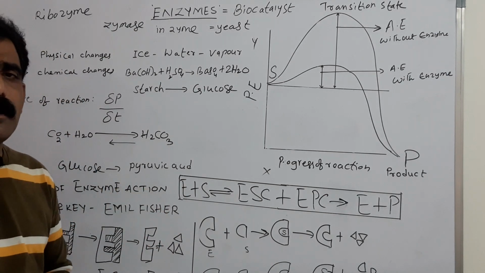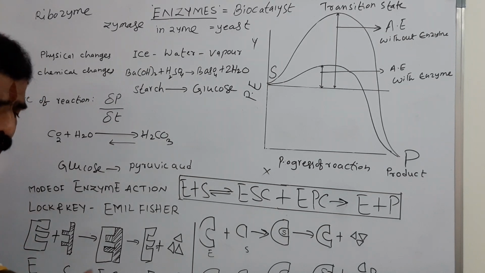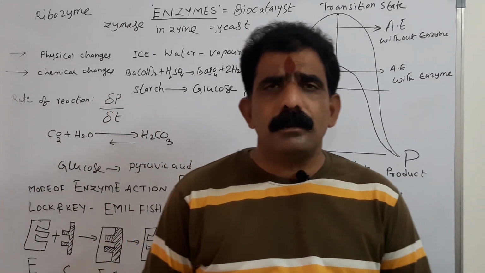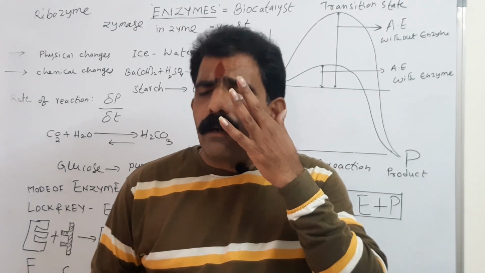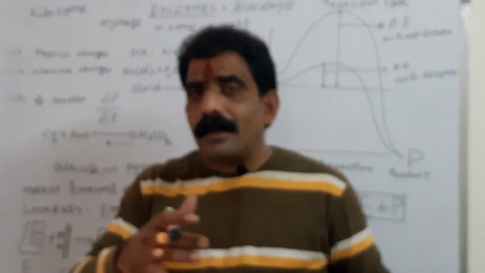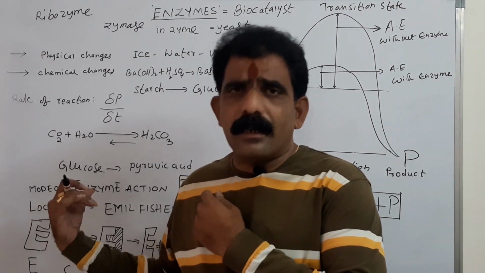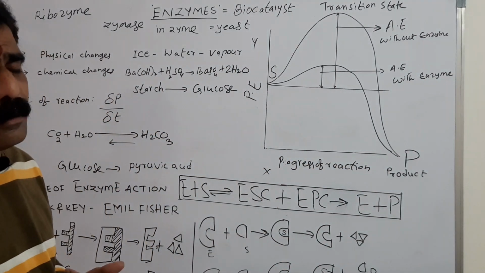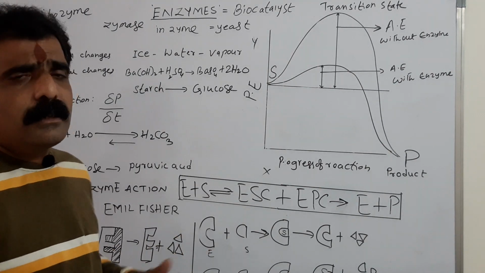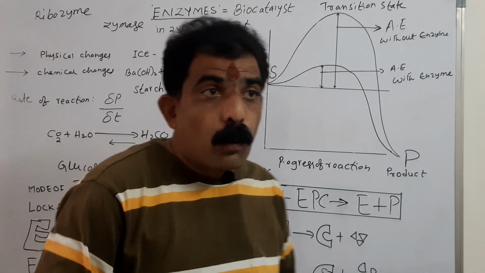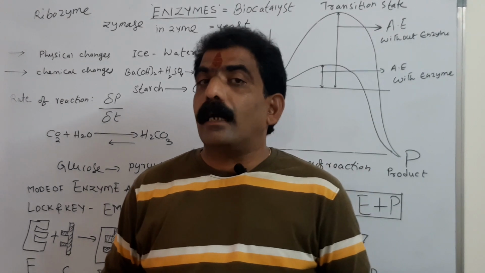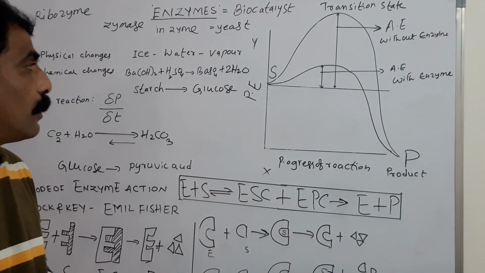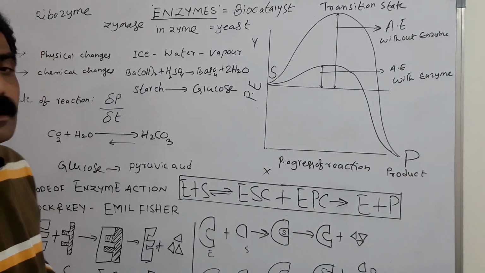Okay, coming to how they carry out the reactions. What is the function of enzyme? Why enzymes are used? And what is the difference between inorganic catalyst and organic catalyst? This is organic catalyst, biocatalyst, otherwise organic catalyst, because chemically it is made up of protein. The difference is inorganic catalysts can tolerate high temperatures and pressures, whereas the organic catalyst can't tolerate the high temperature.